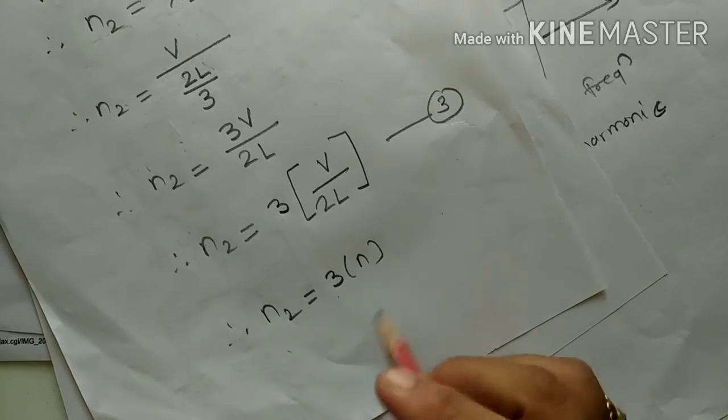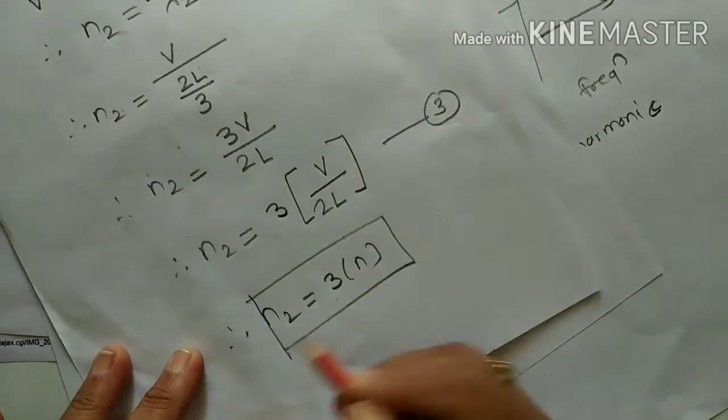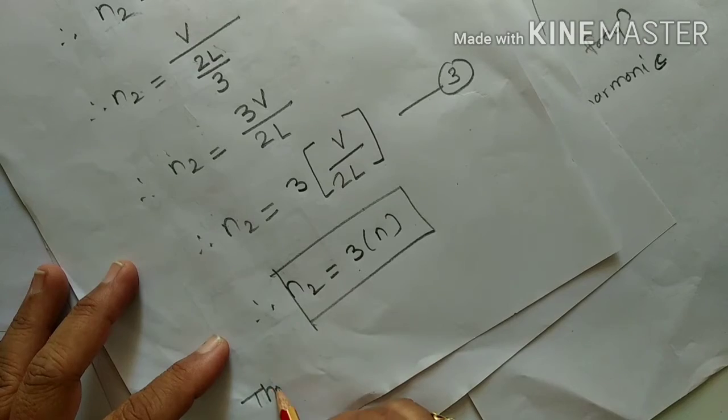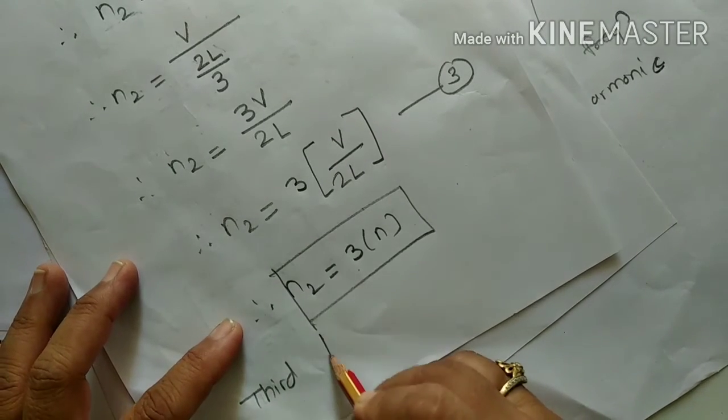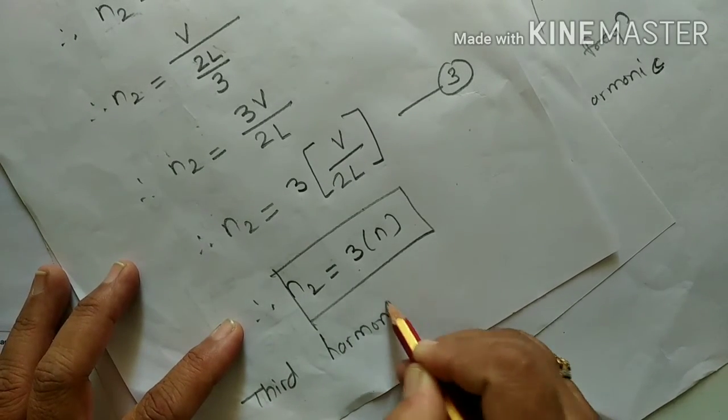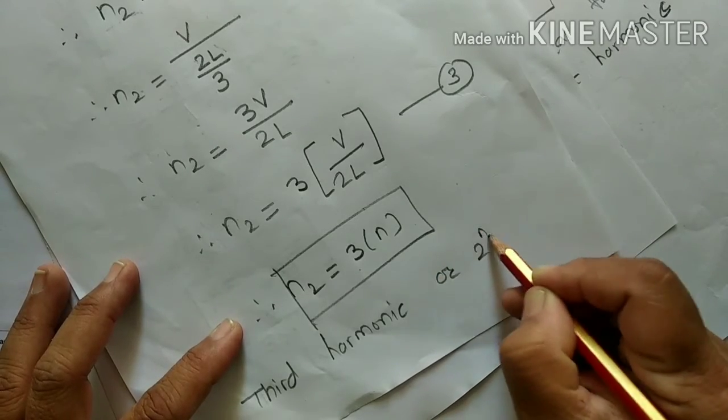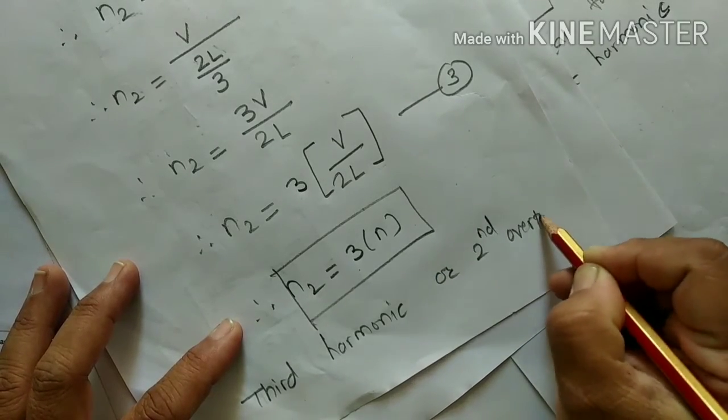This is the equation for the third harmonic or second overtone.